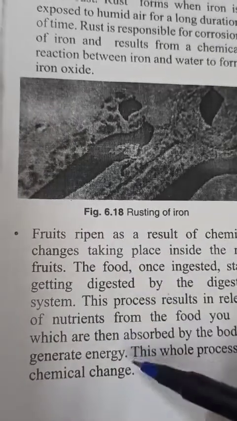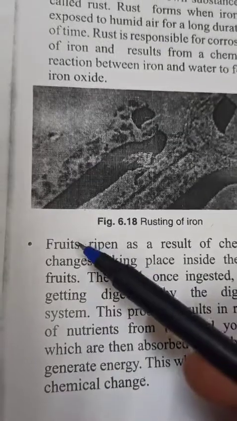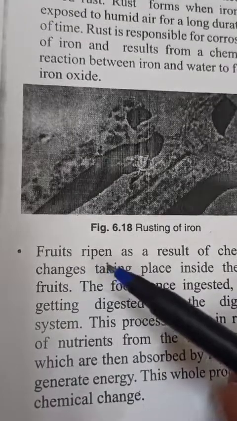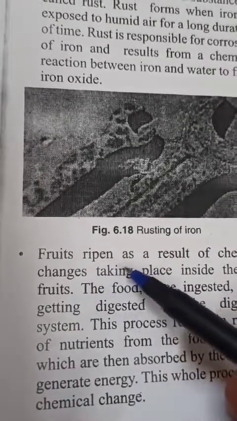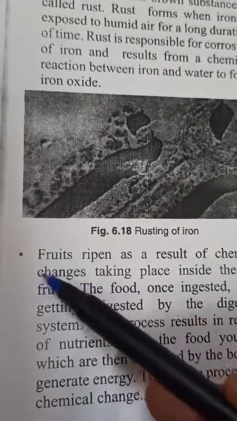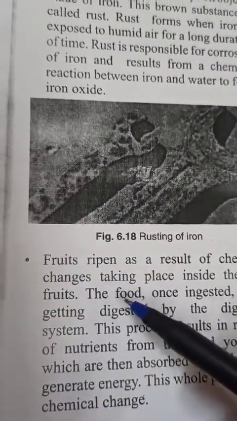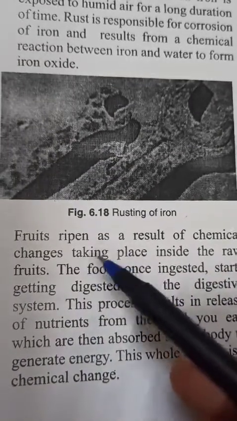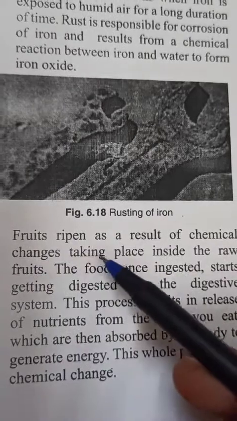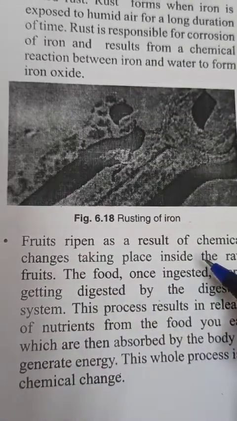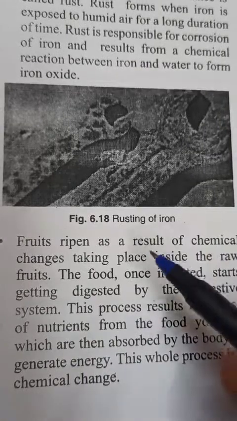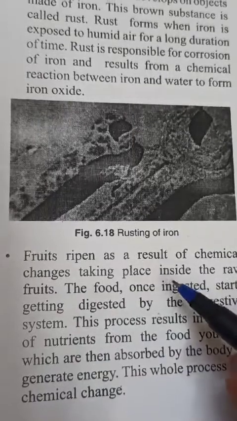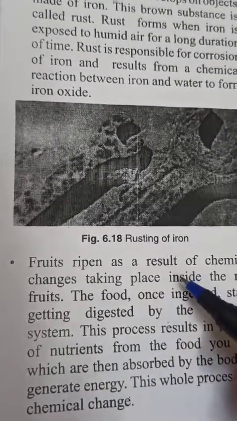Children, here they have given two examples in this paragraph. First, they have explained about fruit ripening. Fruit ripening means fruits ka pakna. You know that when a raw fruit is there, when it ripens, that is also a kind of chemical change, because inside that raw fruit, the chemicals are undergoing the change.